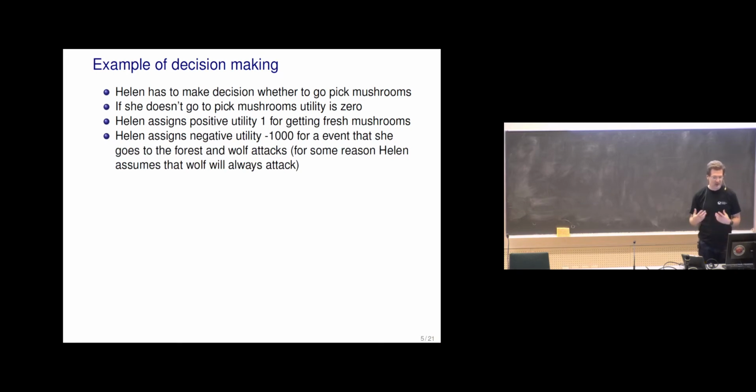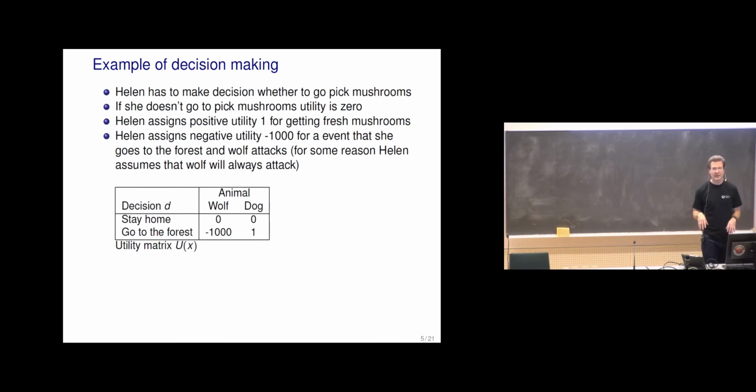But then there's an additional negative utility, minus 1000, that she goes to the forest and a wolf attacks. Or she might just not like even seeing a wolf, getting scared even if the wolf would not attack. But anyway, minus 1000 for the possibility of encountering a wolf.